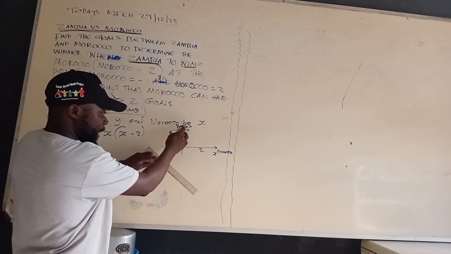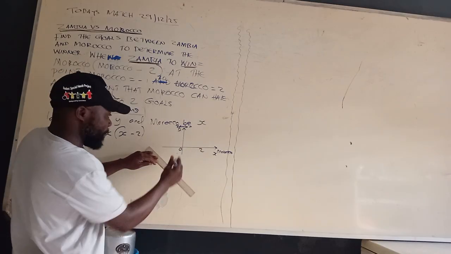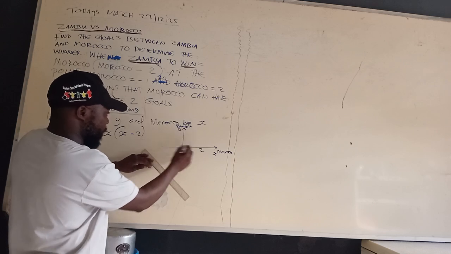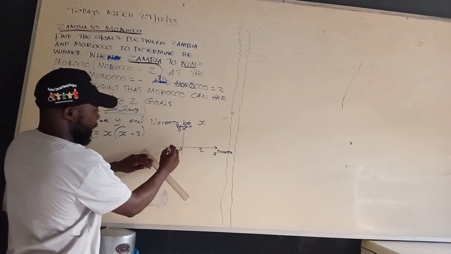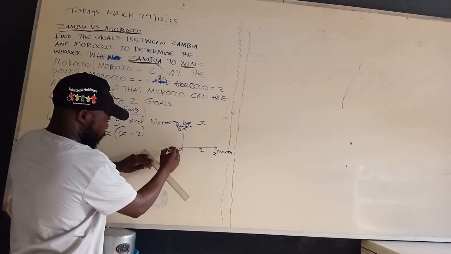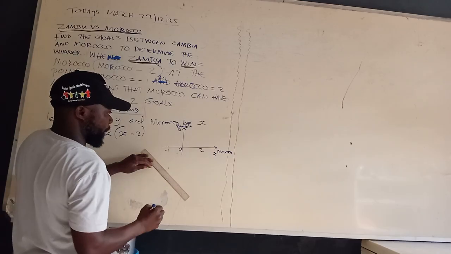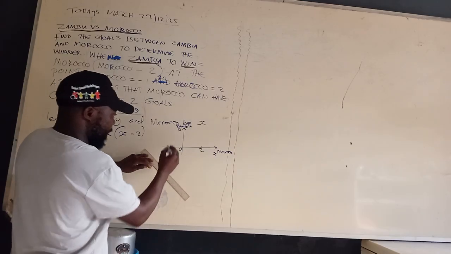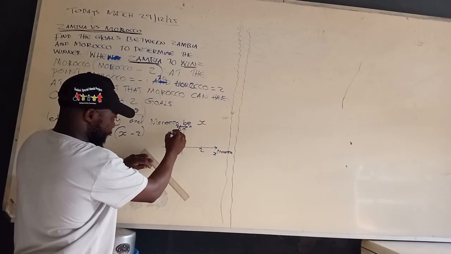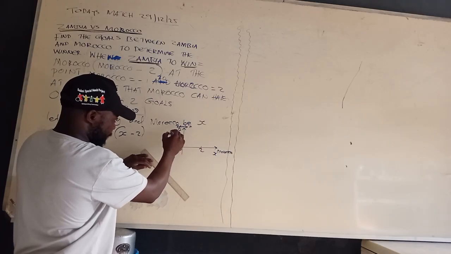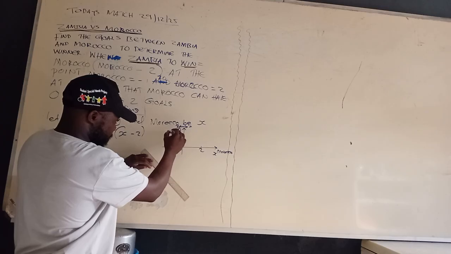This is the intercept line. So we have the intercept, which is there, and then we are going to say when Morocco is equals to -1, there is -1. Are we together? Okay. Then we draw the graph which is touching from this point here where the -1 is coming down.